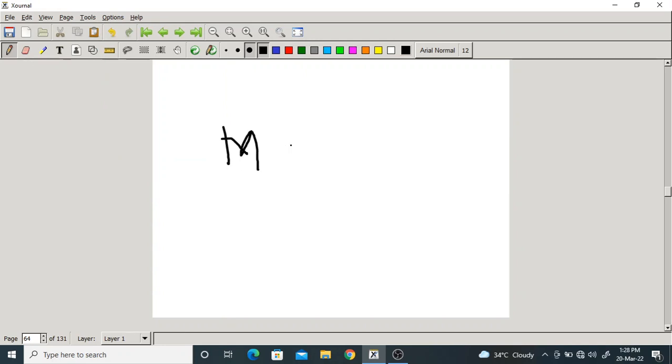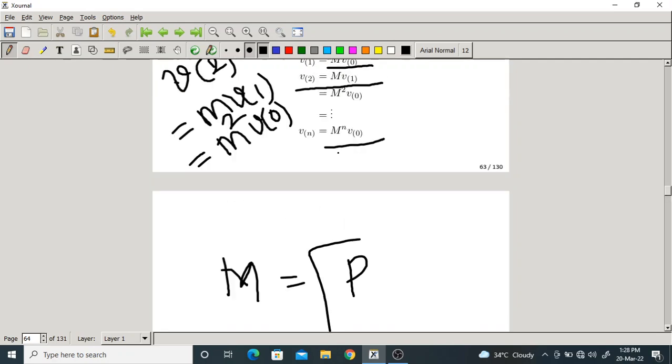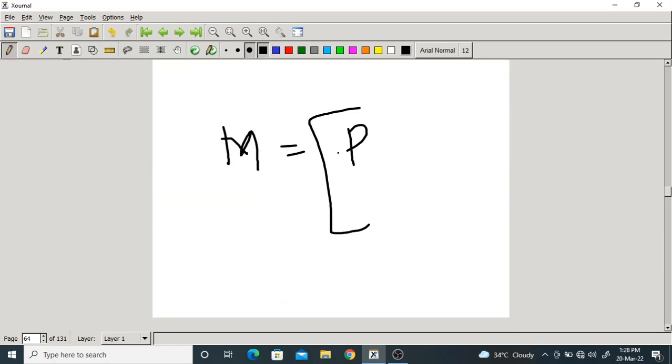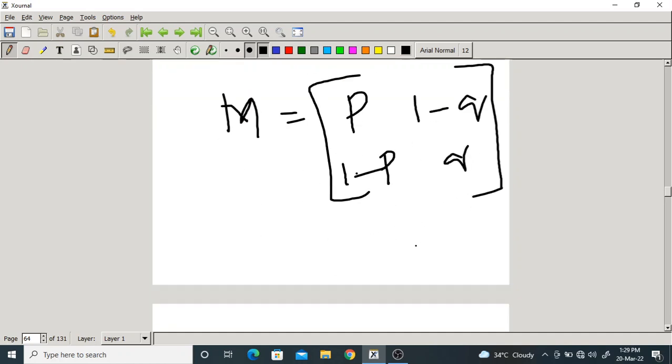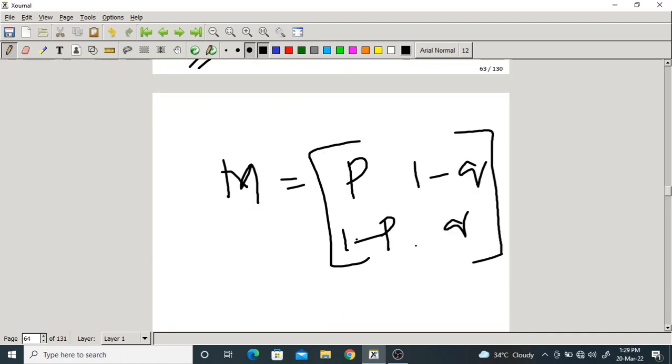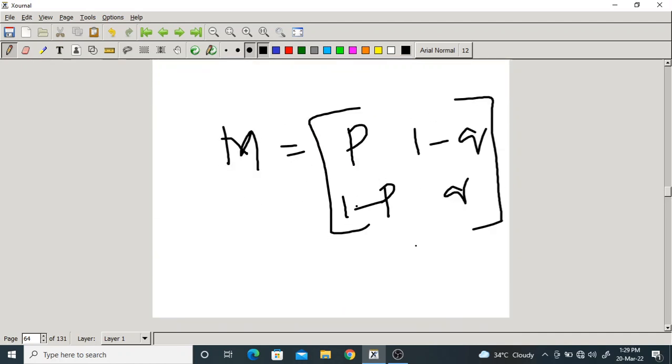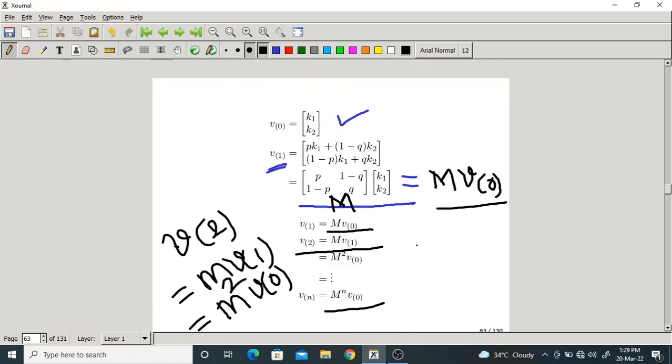It is a 2 by 2 matrix: P, 1 minus Q, 1 minus P, and Q. So what happened here? For every time stamp, suppose v of 0 is the 0th stamp at 0 time, v1 is at 1 time, and so on. It is at nth time, vn.